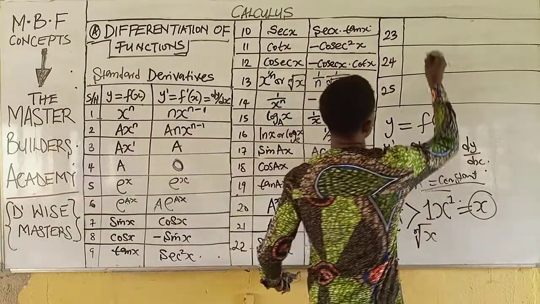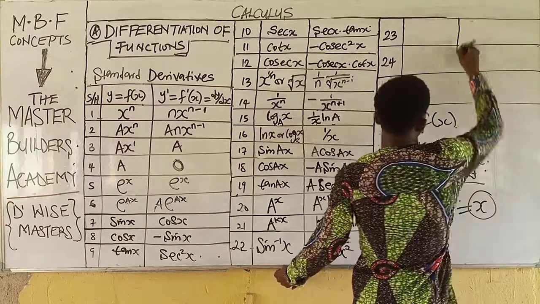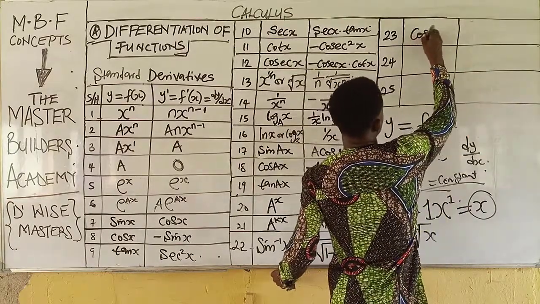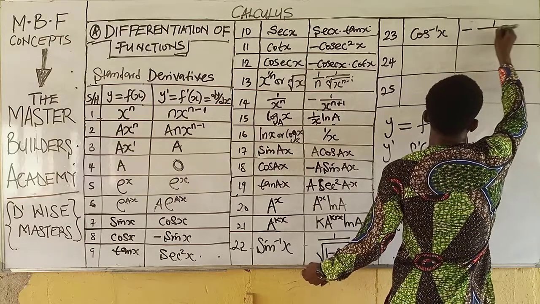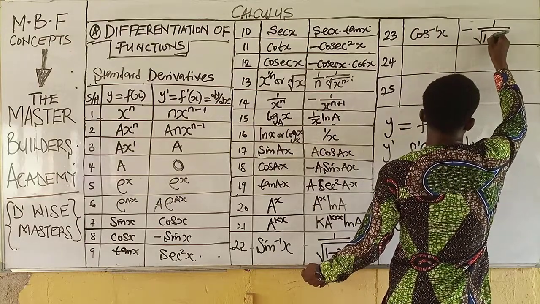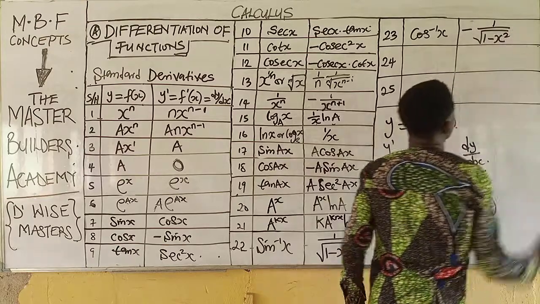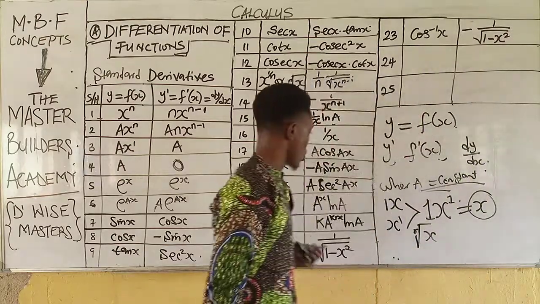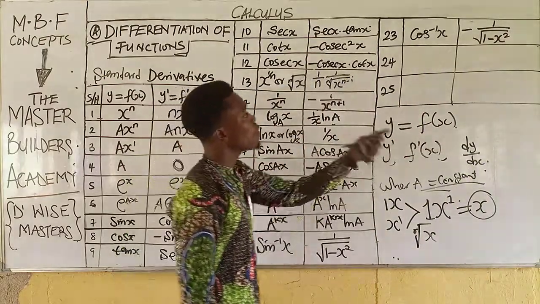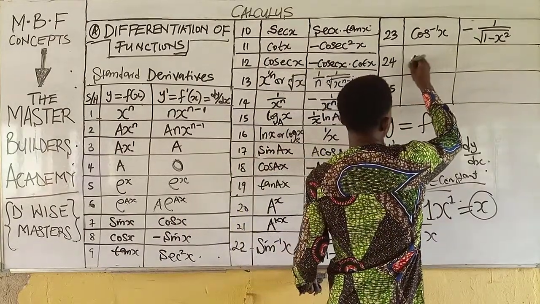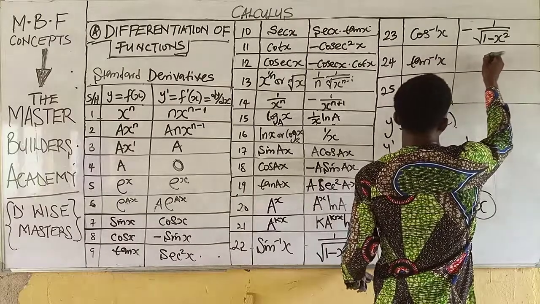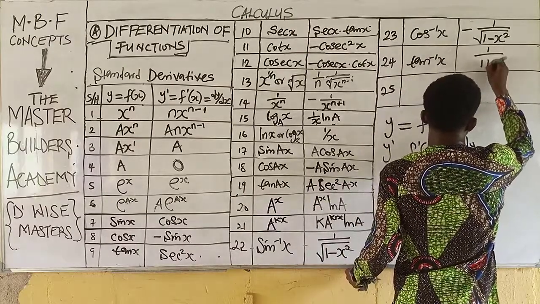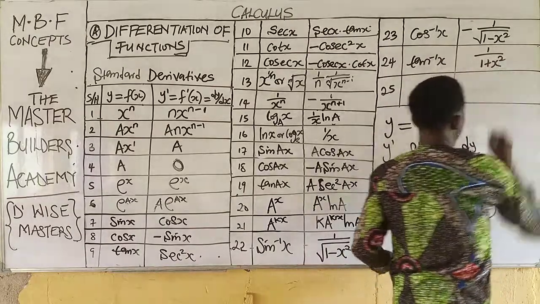The same way, when you differentiate cos inverse of x, you will have negative 1 all over the square root of 1 minus x squared. The difference between this and this is always negative. Then when we differentiate tan inverse of x, this will give us 1 all over 1 plus x squared.